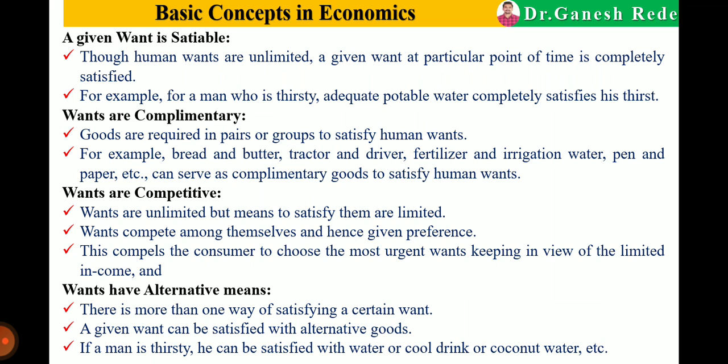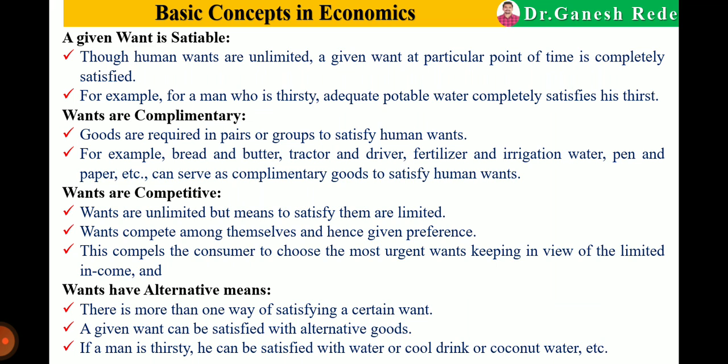This compels the consumer to choose the most urgent want first and the least urgent want after some time. Suppose I have a limited amount of money, and I have to purchase a bike as well as a car. I require both. I want both car and bike also. But what is most urgent?